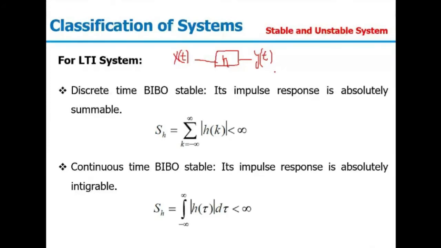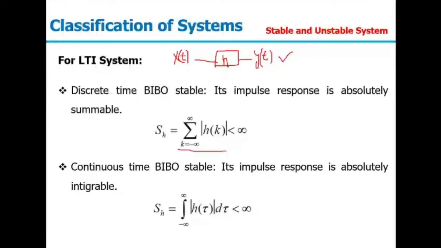Sometimes we are also given the impulse response of the system. So depending on the impulse response, we can also comment on the system stability. For a discrete time system, the system will be stable if the modulus of h[k], summed from k minus infinity to infinity, is absolutely summable and has a finite value. So if this summation is finite, that is less than infinity, we will say that the given system is stable. If the summation is not finite, the given system will be unstable.